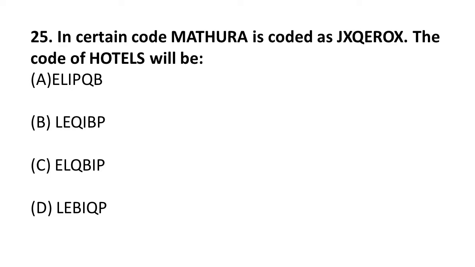So you just check it, because Q and R you can eliminate, and here E, F, G, in case of H you can eliminate. So first E and last will be P. So the correct answer is C, that is ELQBIP. So HOTELS will be written as ELQBIP. I hope you got your answer correct. Moving on to the next question.